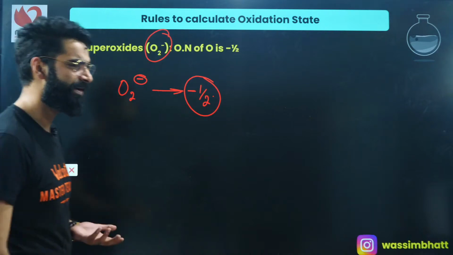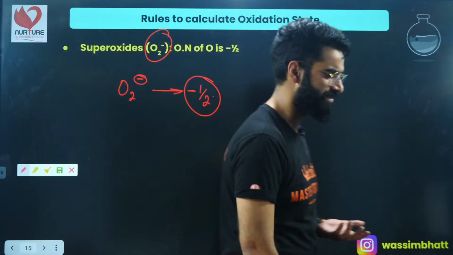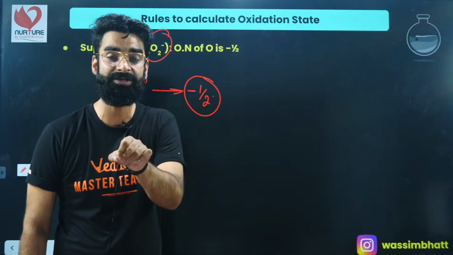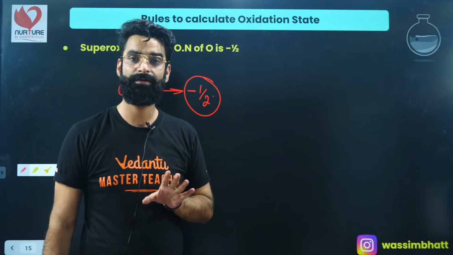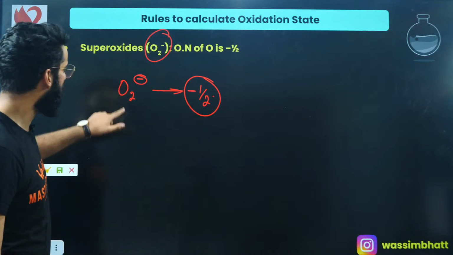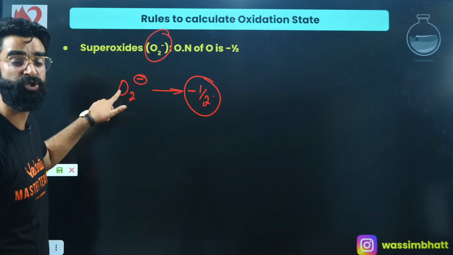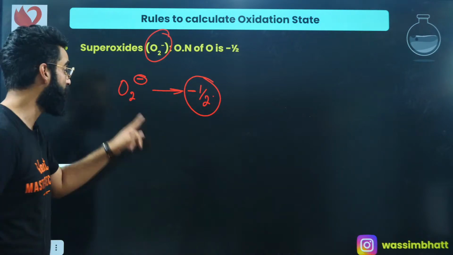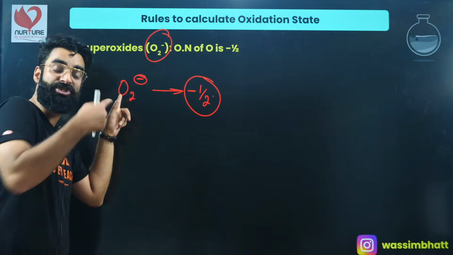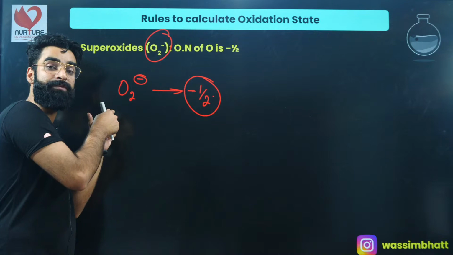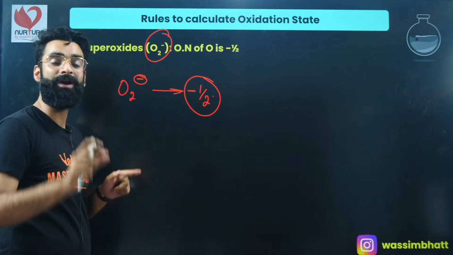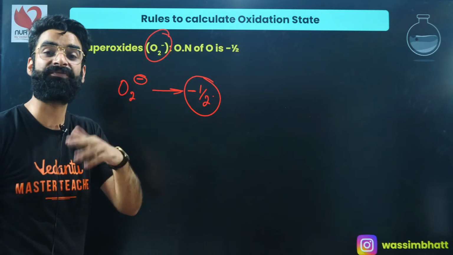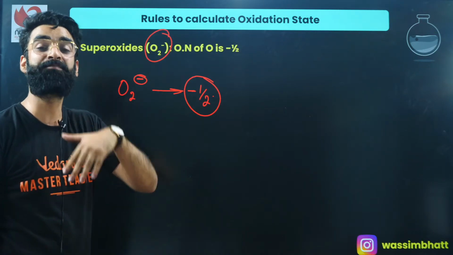See, how do we define oxidation state? Oxidation state is the charge present on an element in a given compound, right? So if I define the oxidation state of oxygen in this superoxide, I need to exactly see what is the charge present on one oxygen over here. And the charge present on one oxygen atom over here in this compound will be called the oxidation state of oxygen. Oxidation state is defined per atom, right?